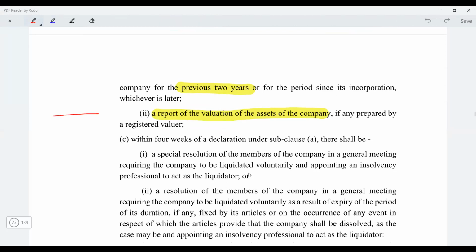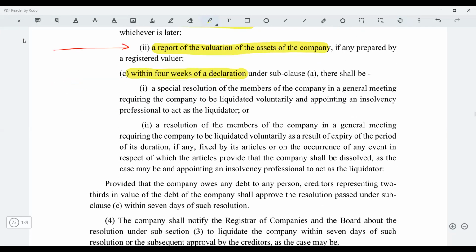Why is this valuation report needed? Again, to establish that the company has a sufficient amount of money. Then within 4 weeks of the declaration, so the declaration is going to take place, after declaration, the company will have to pass a special resolution. Or, whosoever are the members of the company, they'll have to pass the special resolution.